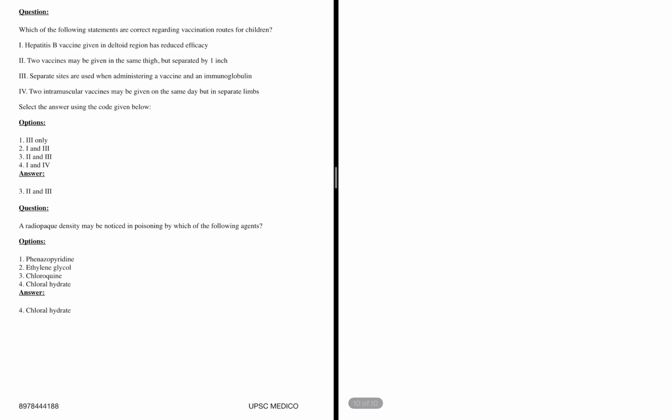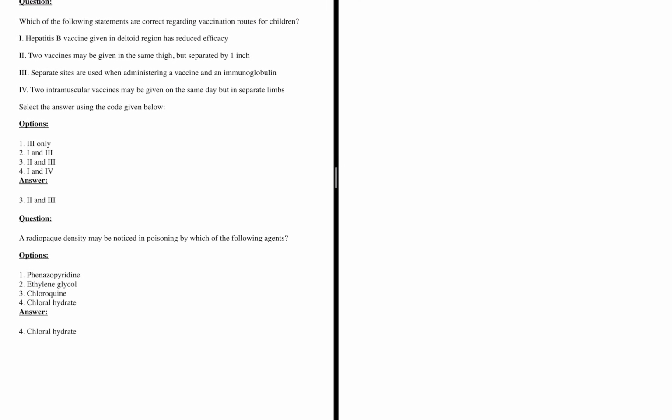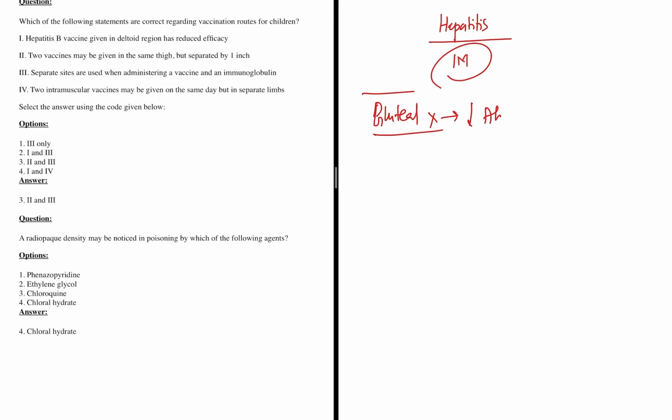Now, the next question is, which of the following statements are correct regarding vaccination routes for children? Hepatitis B is given after birth. There is a birth dose also, so we give it IM. When we give it IM, we will not give it in the gluteal region. Even in adults, hepatitis B vaccine is not given in the gluteal region, because there is reduced absorption, so it decreases efficiency.